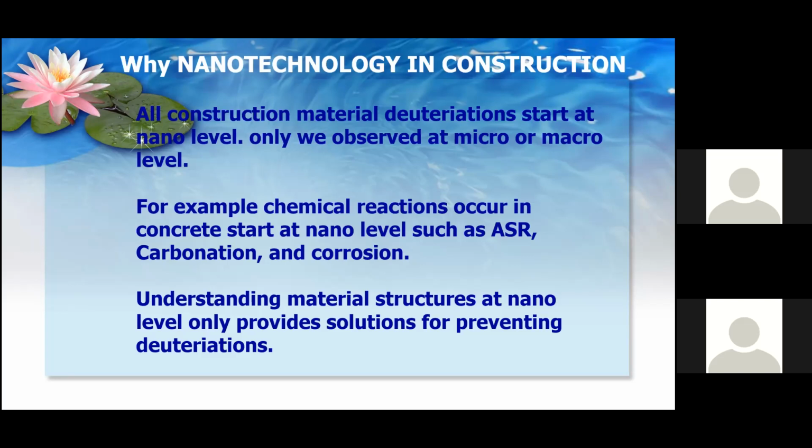Understanding material structure at nano level is the only way to provide solutions for preventing deterioration. Initially I'm going to give you some idea. I'm going to concentrate mostly on corrosion, how corrosion occurs and what can be done to prevent it.